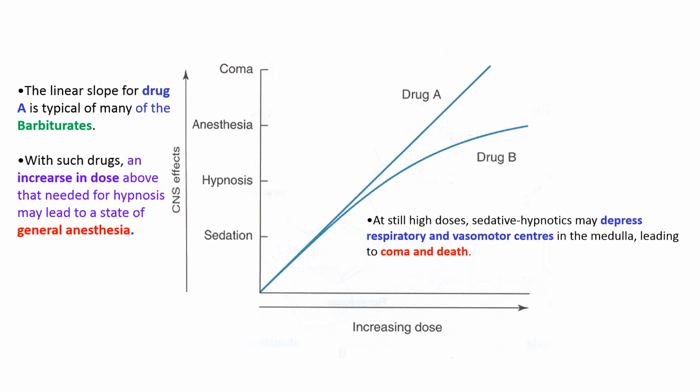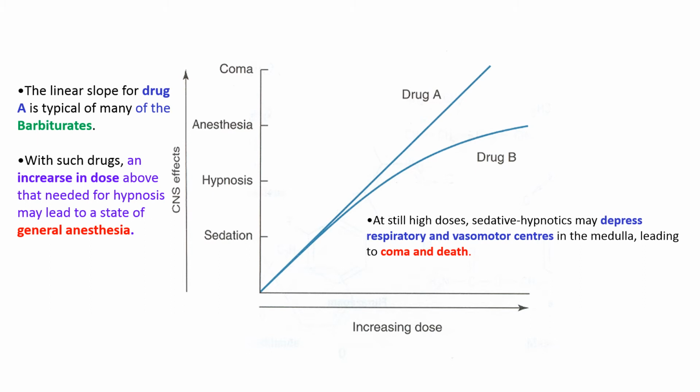For drug B, we will discuss it further. The dose response curve of drug B typifies the phenomenon shown by the benzodiazepines. What is the basic difference between drug A and drug B as per this dose response curve?